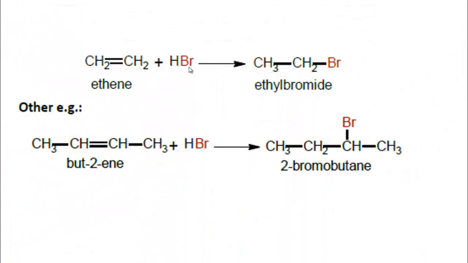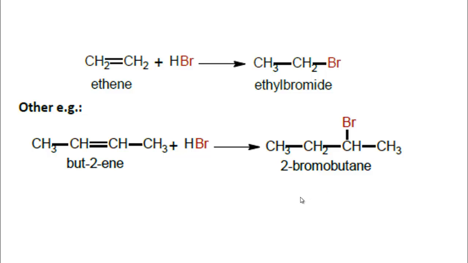Now, when alkene reacts with hydrogen halide such as hydrogen bromide, what is produced? Ethyl bromide. That means this is also an alkyl halide. And you have to follow here, if the alkene has more carbons, for example butene, then the bromine will attach to one of the double bonded carbons. Follow here, not the first carbon or fourth carbon, here bromine will be attached to the second carbon or third carbon.